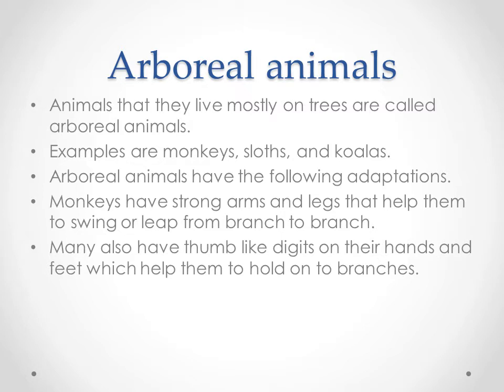Monkeys have digits on their hands and legs. Digits means fingers. That helps them to hold on to the branches.